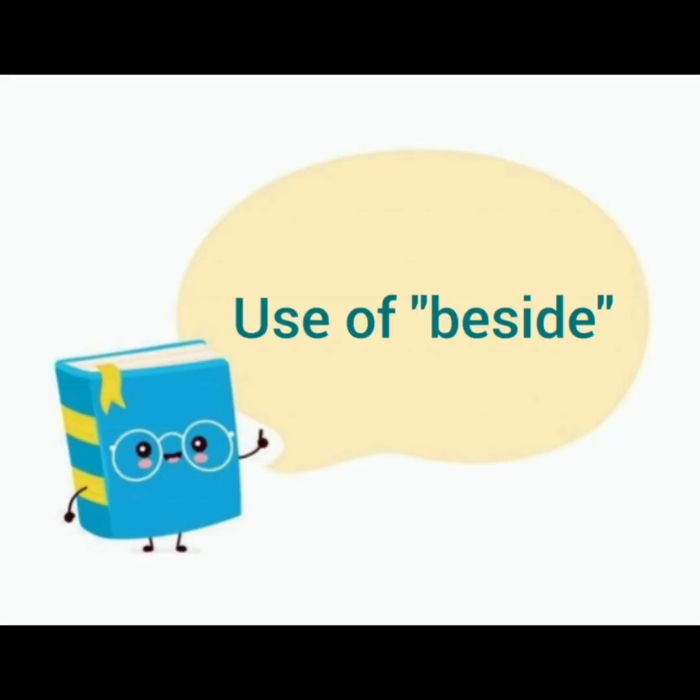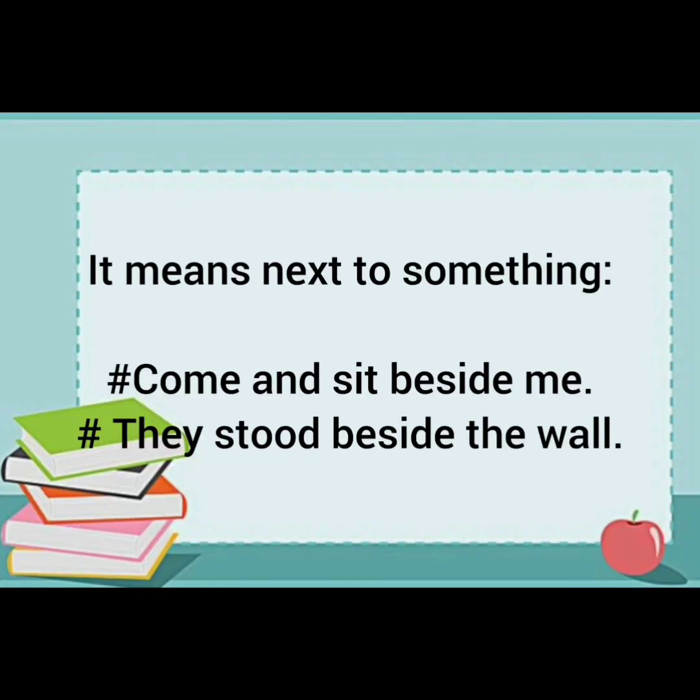Next preposition is beside, and the conditions are here. Use of beside is that it means next to something. Come and sit beside me. It means that next to my position he or she will sit. They stood beside the wall.